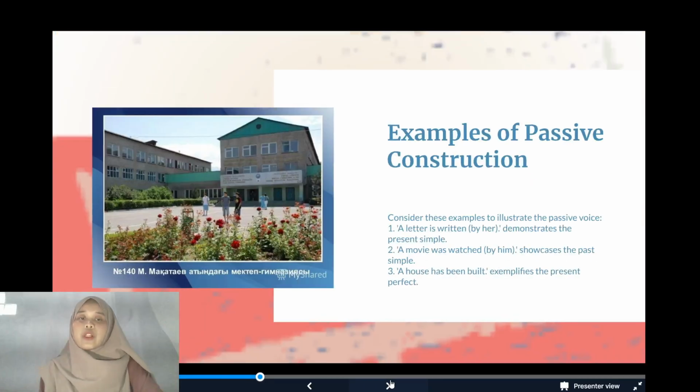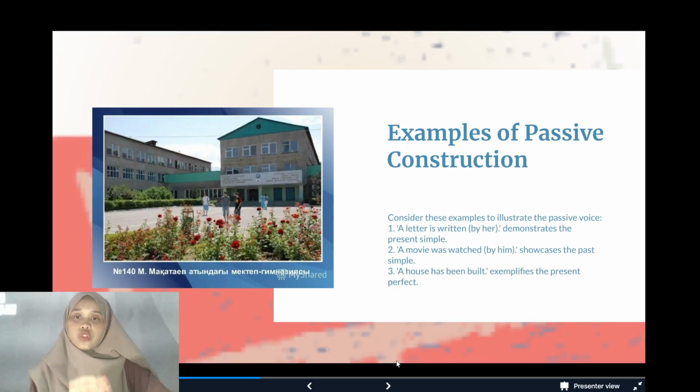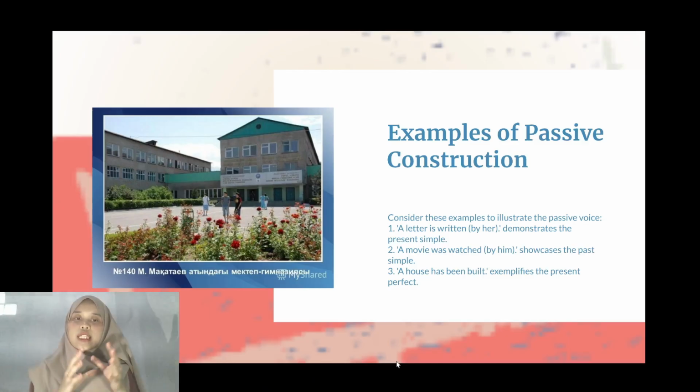Okay, examples of passive construction. Consider these examples to illustrate the passive voice. A letter is written by her, demonstrates the present simple. A movie was watched by him, showcases the past simple. So number 3, a house has been built. Example for present perfect.